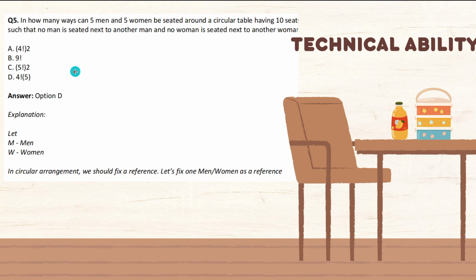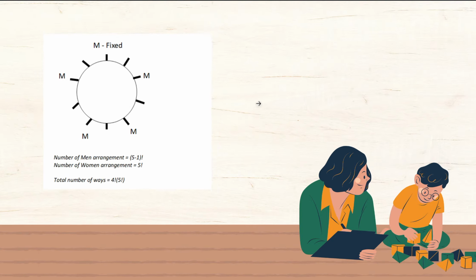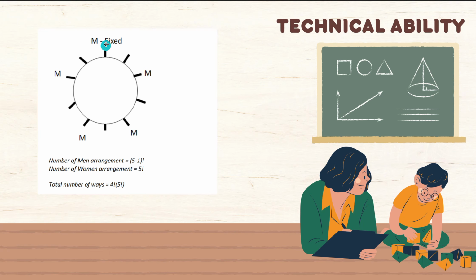M for men and W for women in a circular arrangement. We should fix a reference. First we are going to fix a reference. See, in this way you are going to see M is fixed. That means men are fixed. That means in alternate way they are seated. M, M, M, M. Then in the middle you will get the woman. Then how many ways they can be arranged.